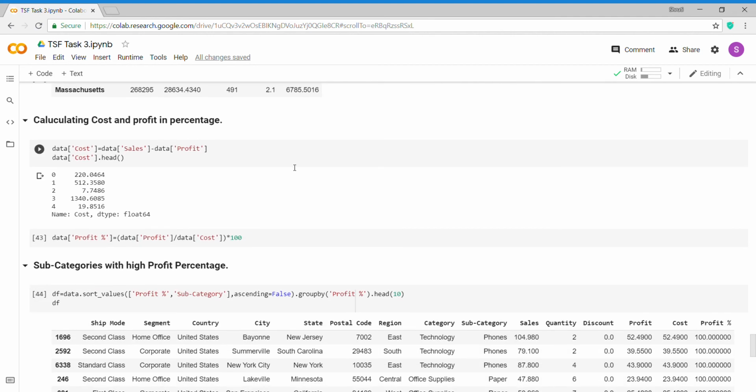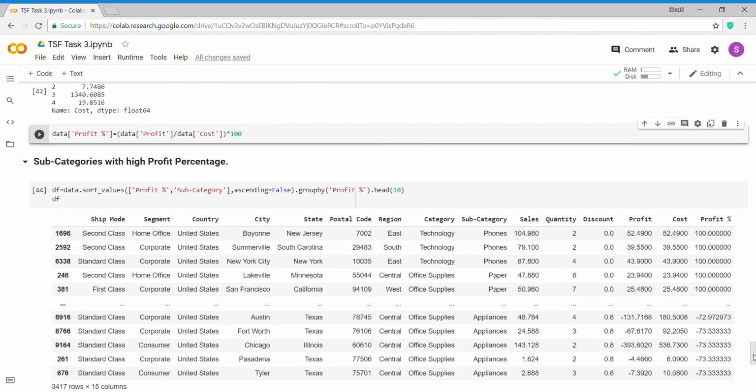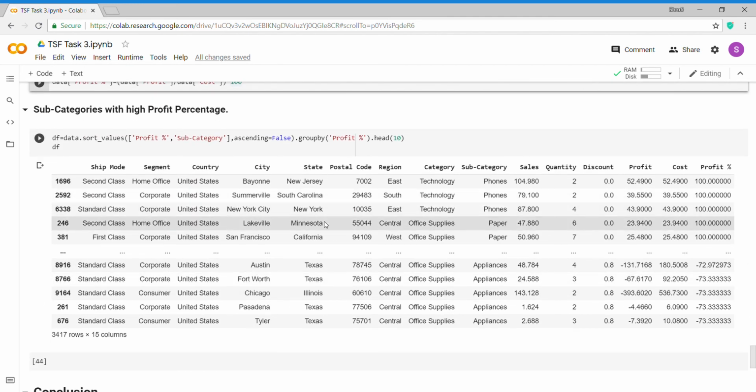After that, I have calculated the cost and profit in percentage. So for calculating cost, I have subtracted profit from sales. After that, I have also calculated profit percentage. Here I have displayed the subcategories with high profit percentage. So from this, the subcategories phones and papers have the highest profit, which is 100%.